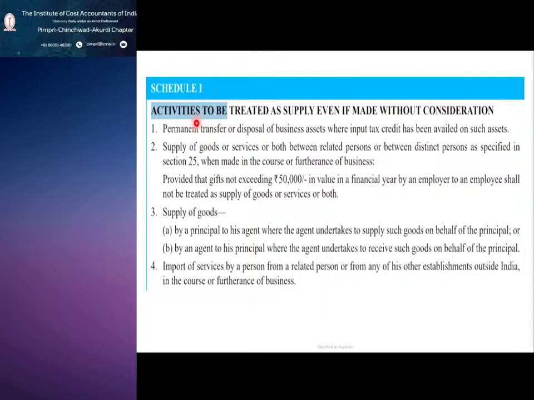Under this schedule 1, which point should come to your mind? That is point number 2, that supply of goods or services or both between related persons or between distinct persons, when made in the course or furtherance of business, you call it as a supply.